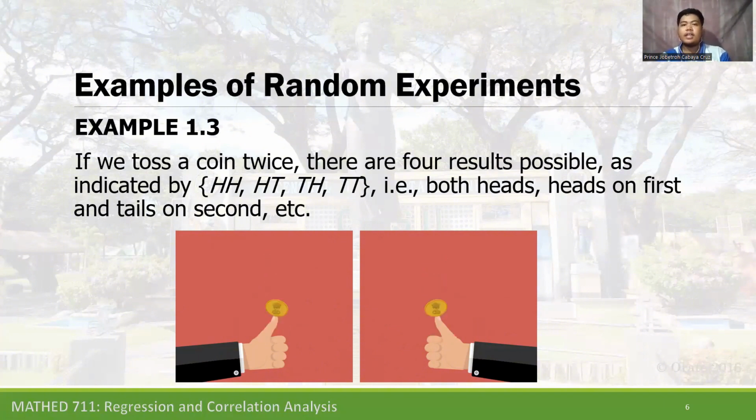So there are four possible outcomes if we toss a coin twice. Do you understand that? Okay, very good.